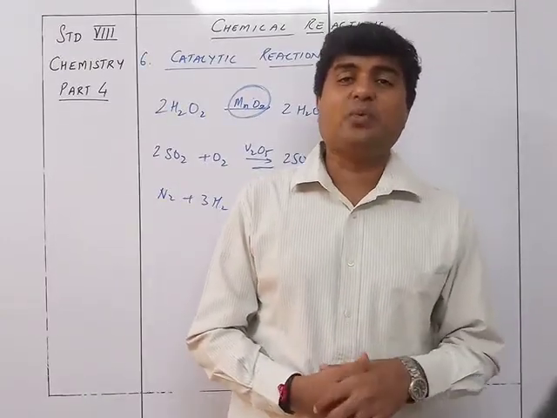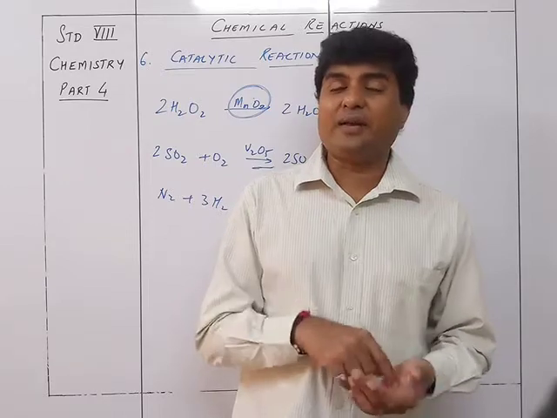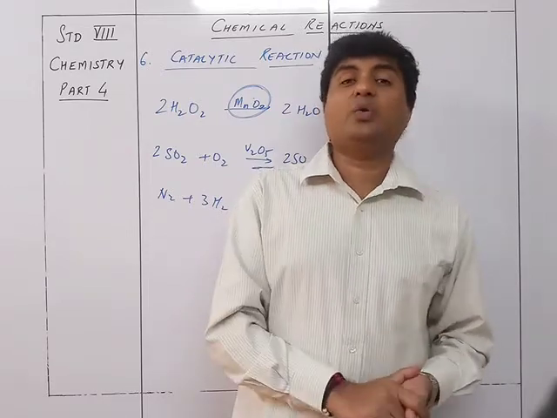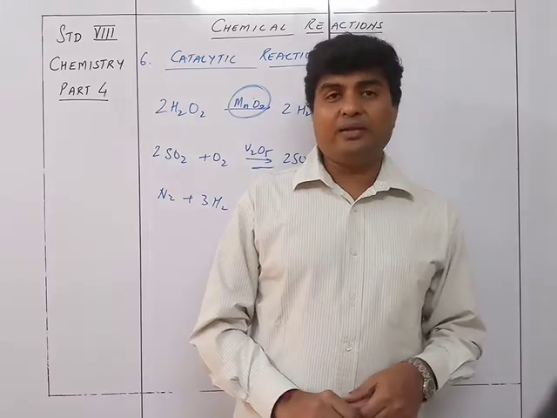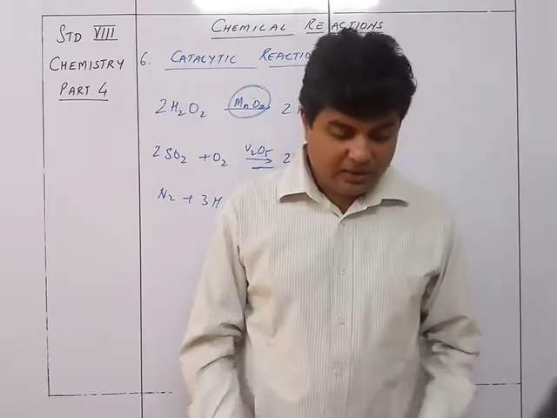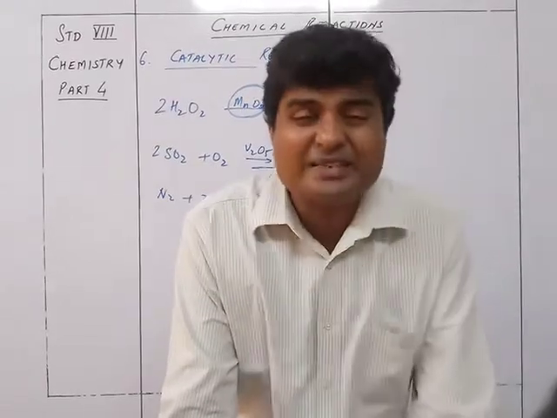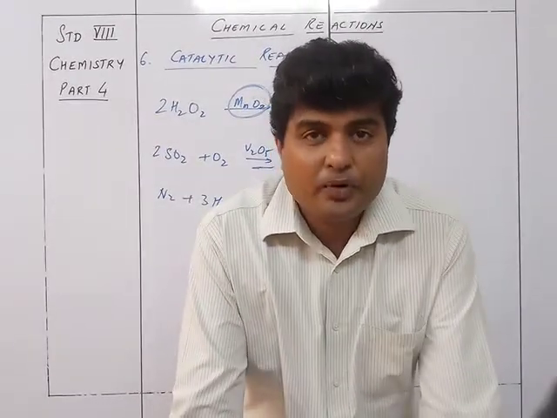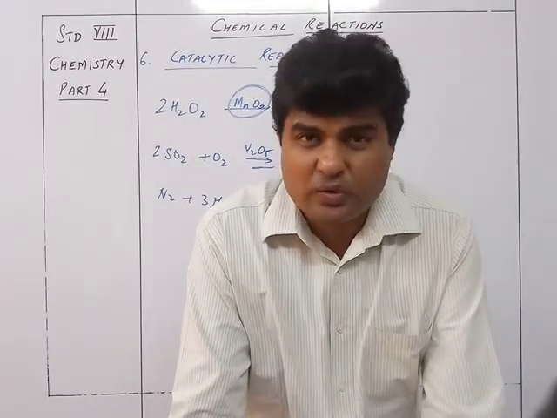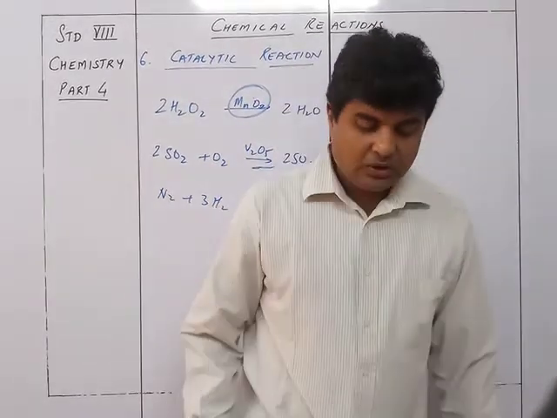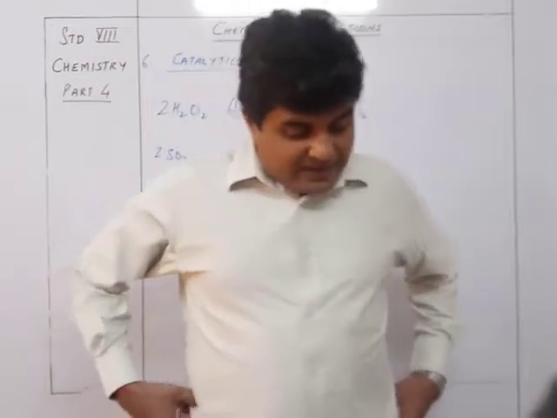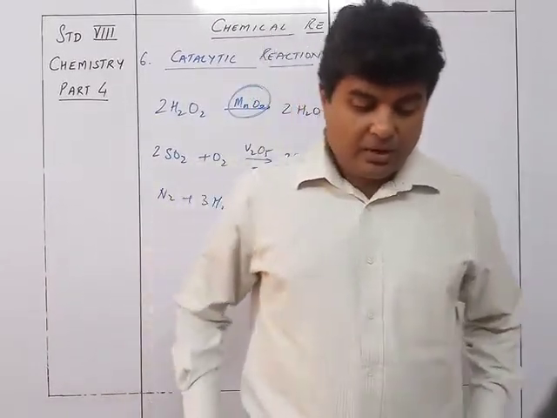These enzymes do not take direct part in the reaction, but they help, and that's why they are called catalysts. And in our body, they are called enzymes. So these enzymes accelerate the breakdown of the proteins or the fats in our body. So that is enzymes.